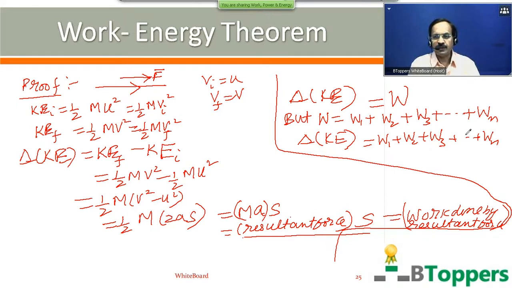So here I have discussed the proof for work energy theorem in the case of one-dimensional motion with constant acceleration. But work energy theorem also holds good even in the case of motion with variable acceleration. So next I discuss the proof for work energy theorem for one-dimensional motion with variable acceleration or non-uniform acceleration.